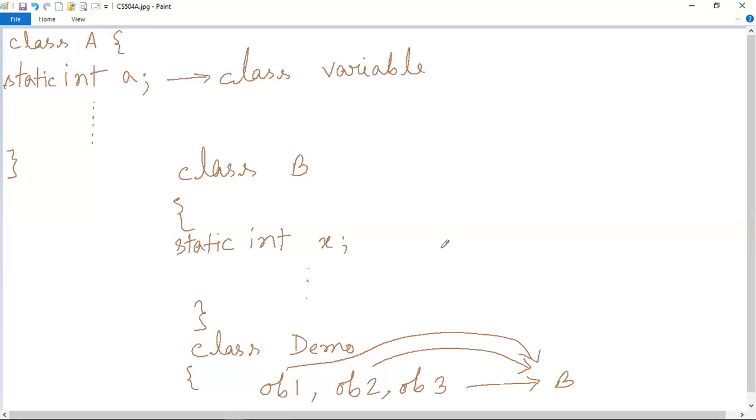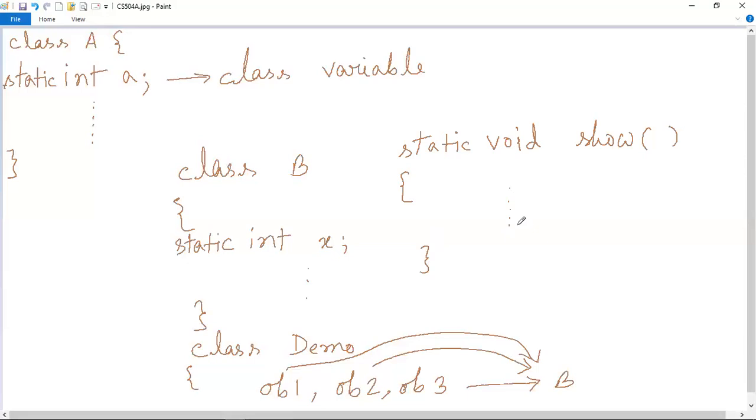Now let's see how a static method can be used. Whenever a method is declared as static, then that method becomes a static method. Say for example, we are taking a void method, say void show. The name of the method is show and no parameters I have given. The return type is void. If I write the static keyword before it, then it becomes a static method. This is the body of the static method.